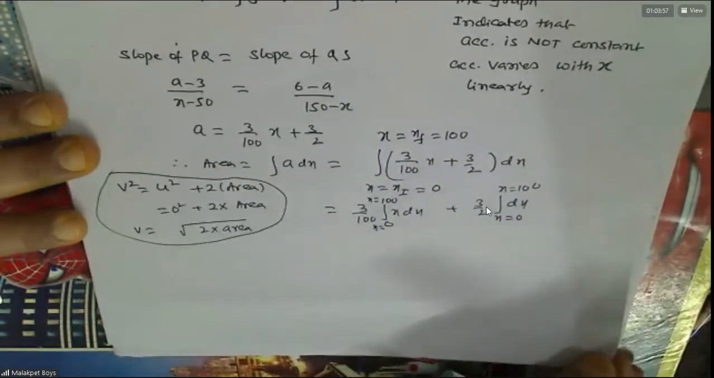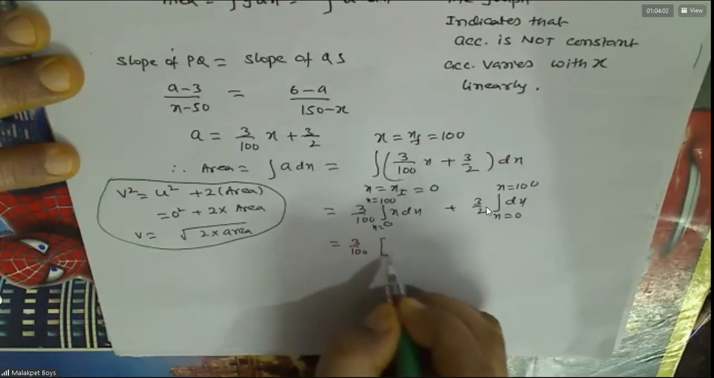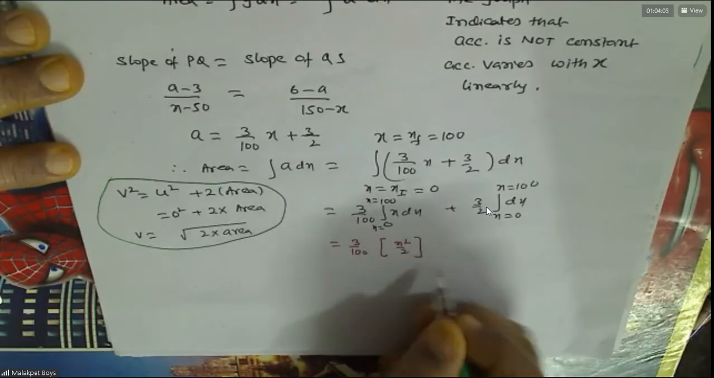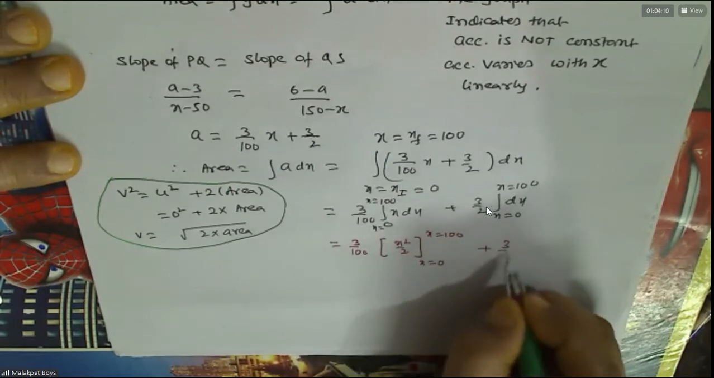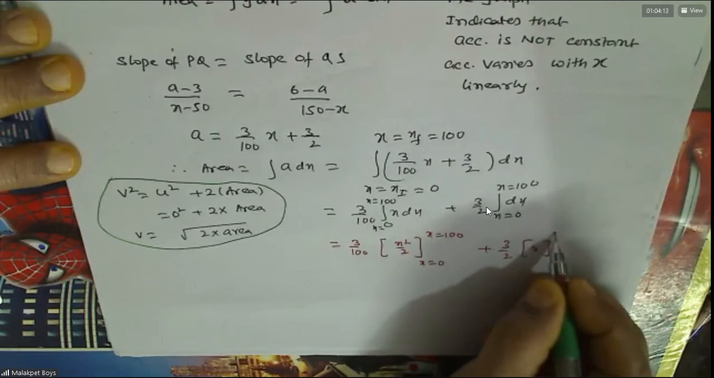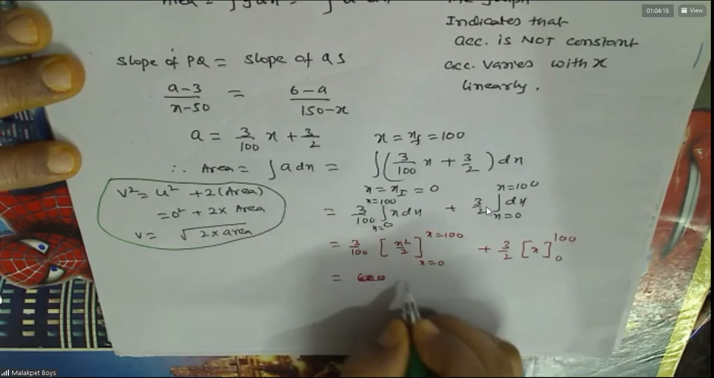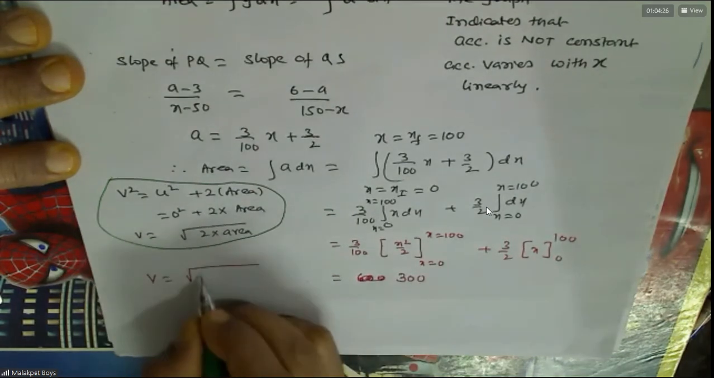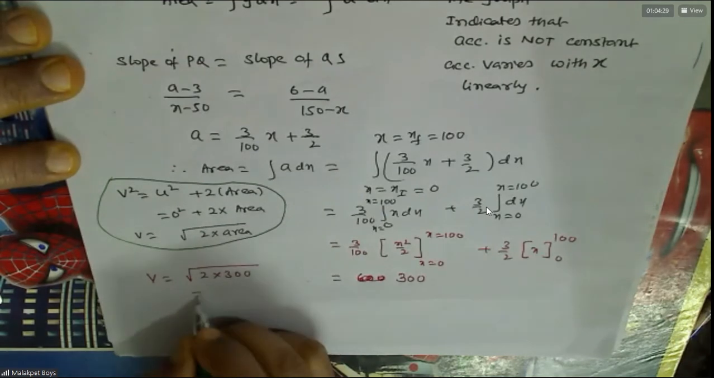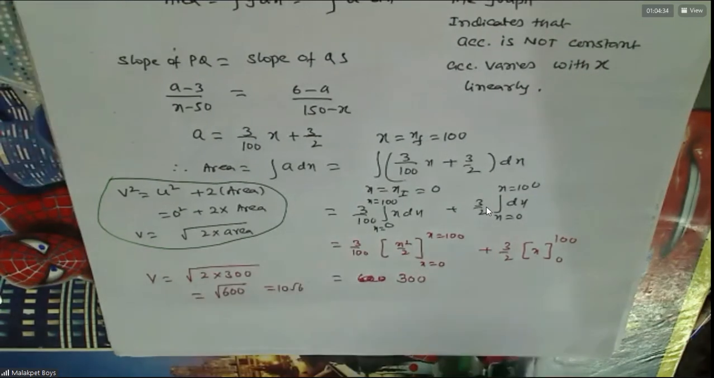Thank you. I think this integration you know, no? We are getting 300, sir. Yes, 300 area. I think he gave 600. Answer is 600, sir, under root 600. This area, you tell how much you got. Area is 300. Okay. So v is under root 600, which is 10 root 6. Yes, sir.